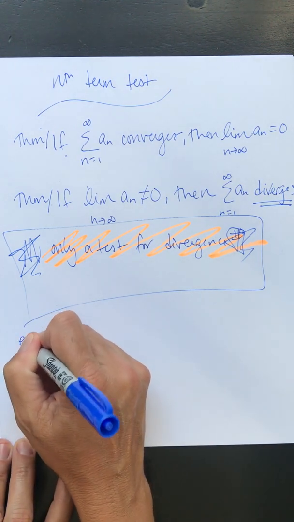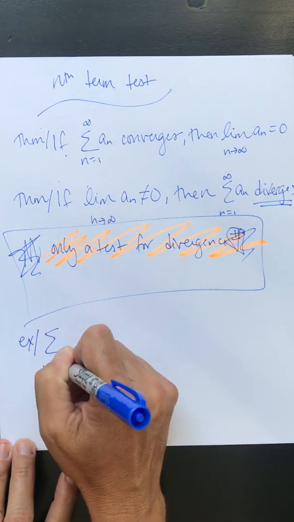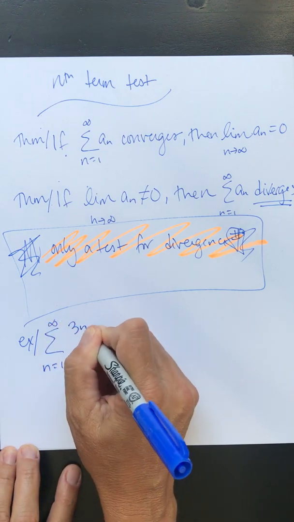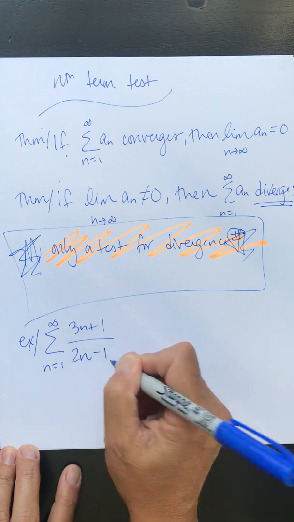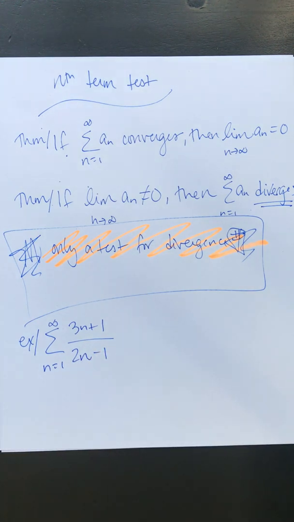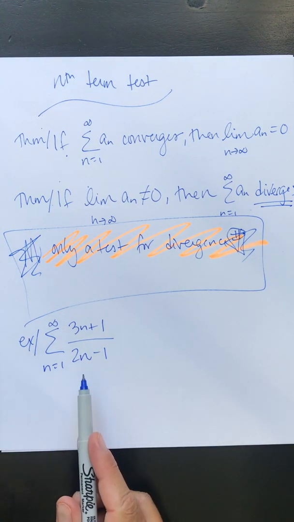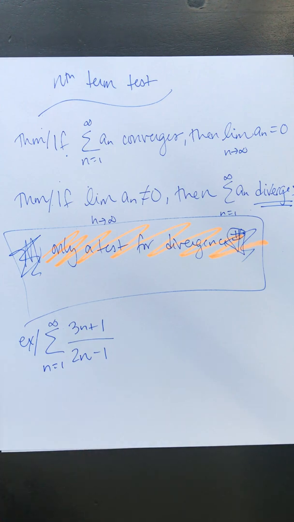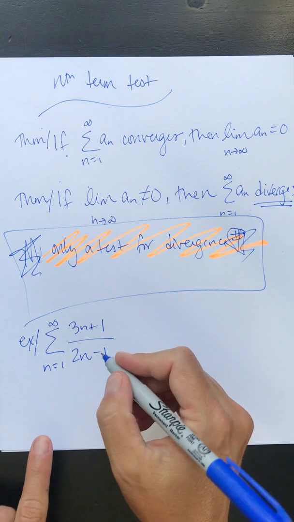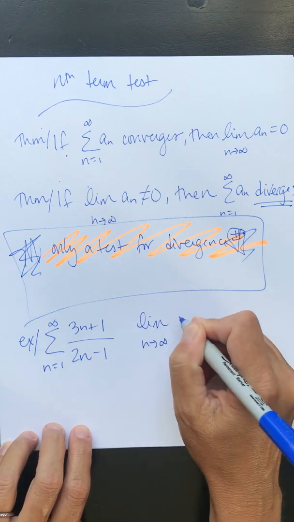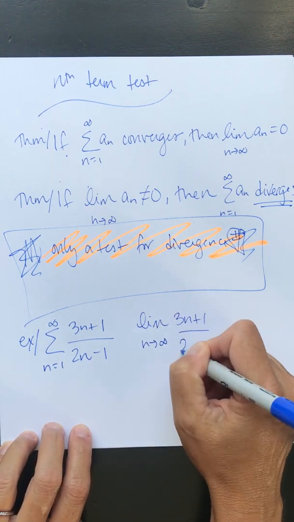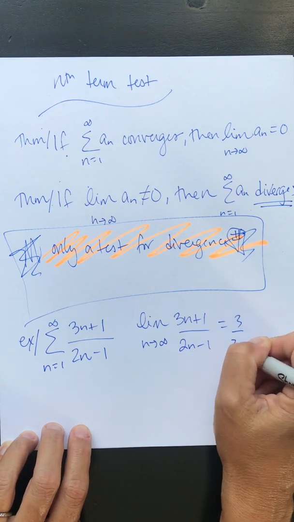Well, let's say I have the sum from n equals 1 to infinity of 3n plus 1 over 2n minus 1. It's not geometric. It's not telescoping. But we can quickly see that the limit as n approaches infinity of 3n plus 1 over 2n minus 1 is 3/2.